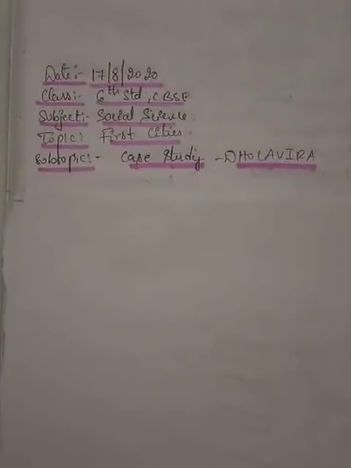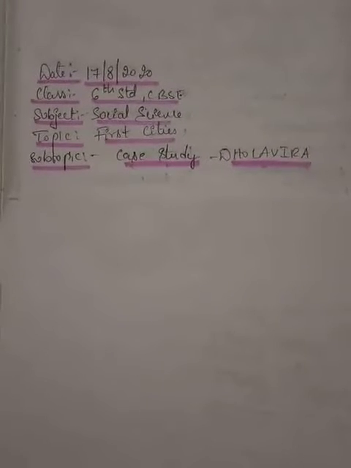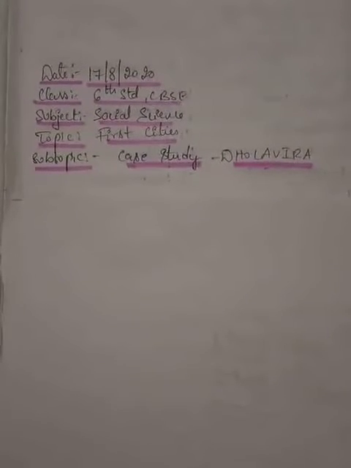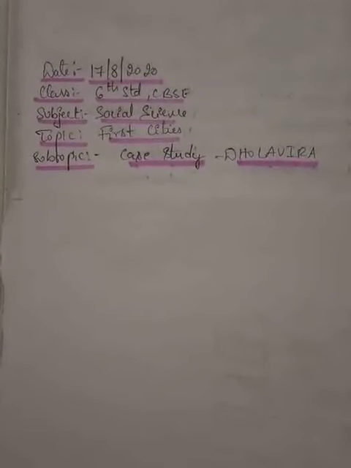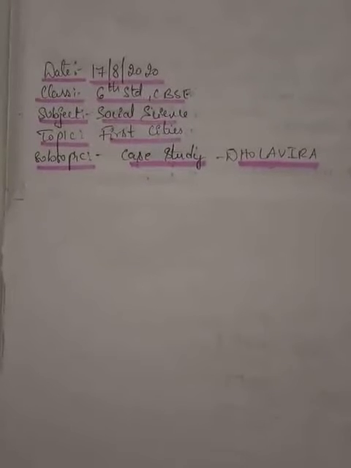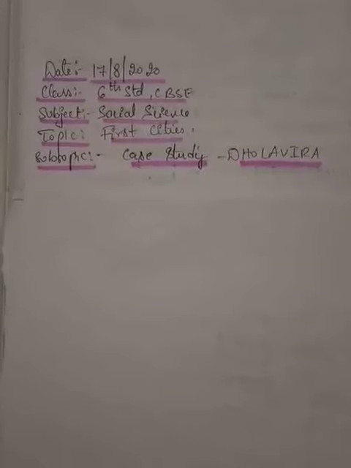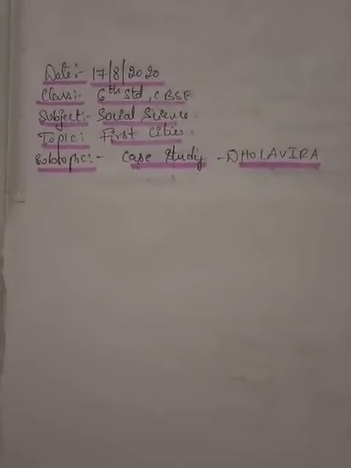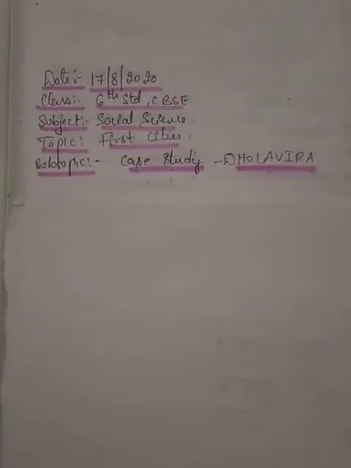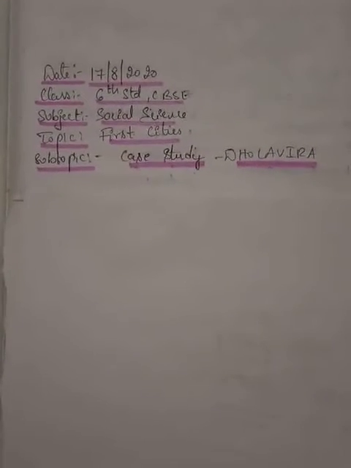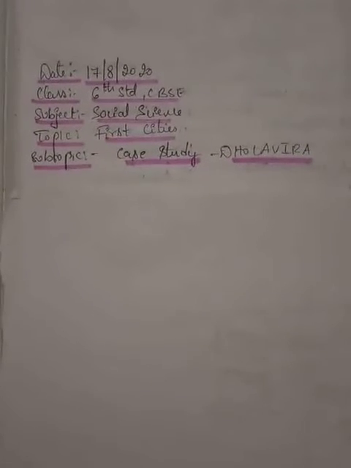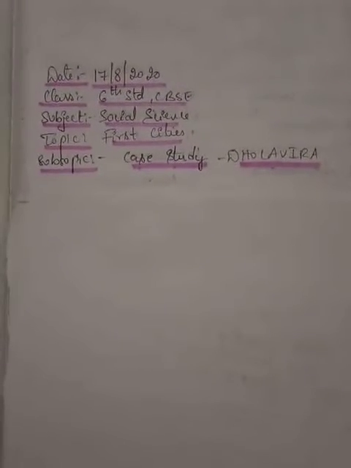So now coming to today's topic, that is case study. A particular region has been given as an example to understand the Indus Valley region. In the Indus Valley region, one of the notable places, like how we studied about the Indus Valley civilization, is given in your textbook. That is Dholavira. Dholavira is an Indus Valley site in the state of Gujarat. So today we'll study about this place. Okay, children.